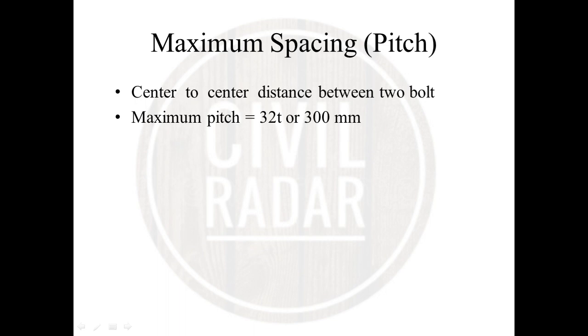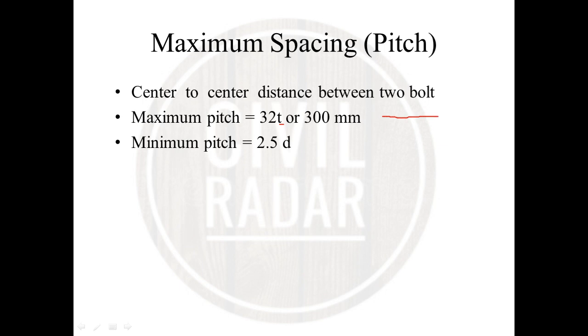The maximum pitch criterion is 32 T or 300 mm, and the minimum pitch will be 2.5 D. What are T and D? T indicates the thickness of plates.